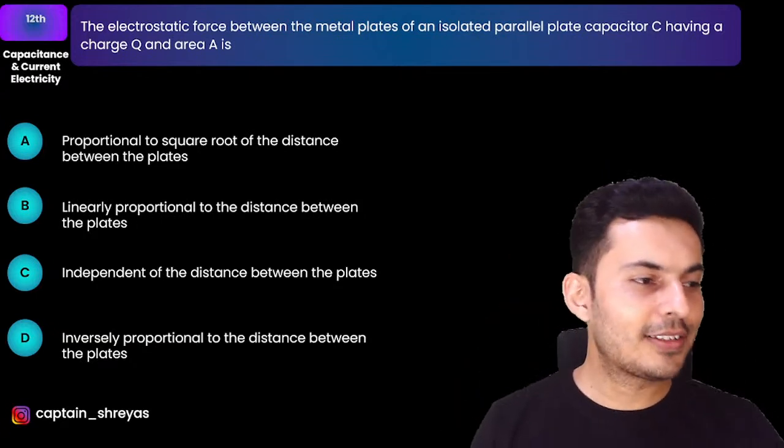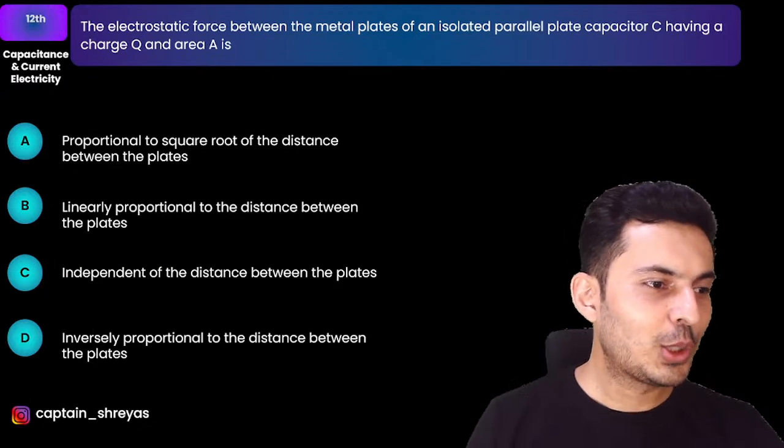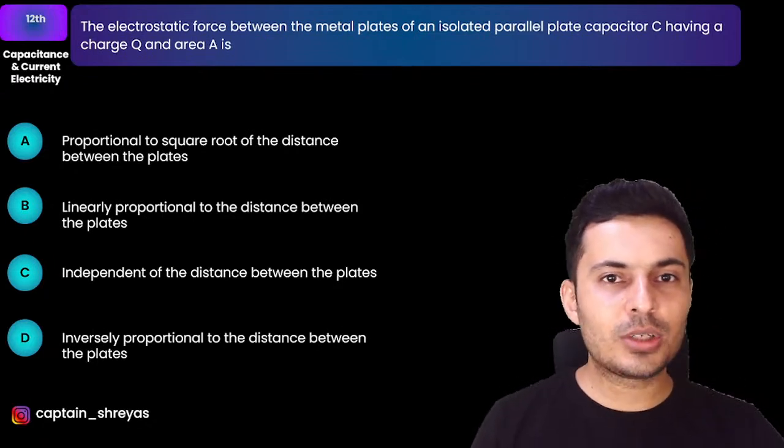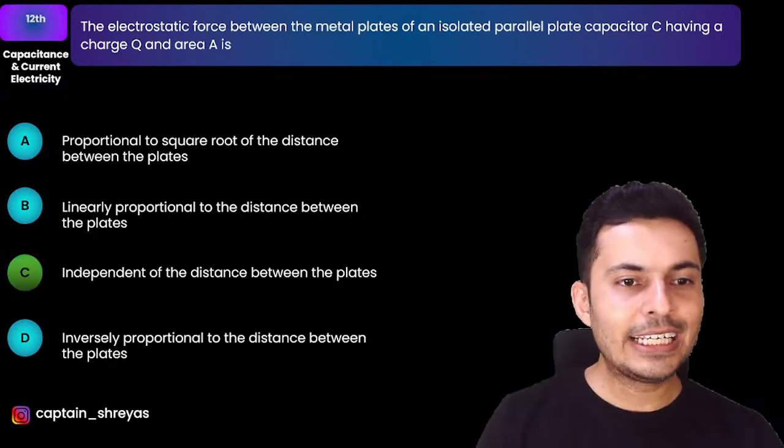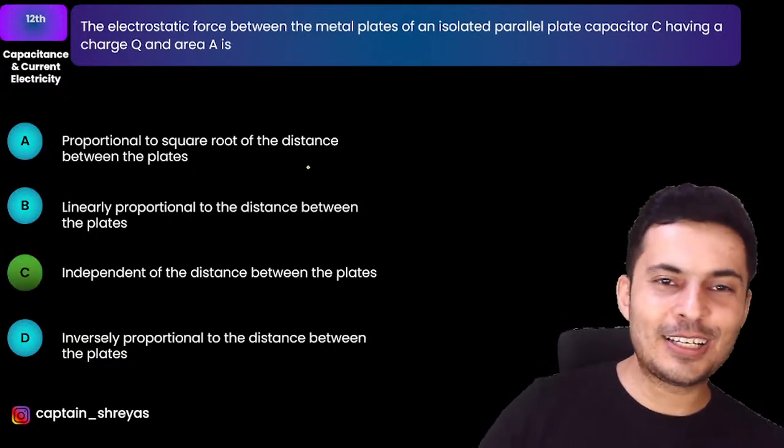What about others, my warriors? Come on, figure this out quickly. So we have electrostatic force. What does it depend on? I have a feeling it is independent. No, Madhusudan, it is not D.